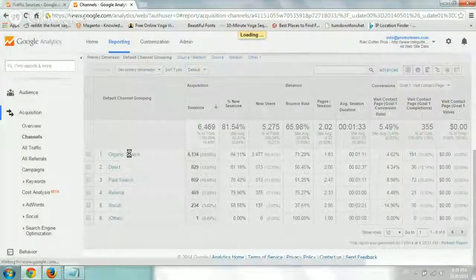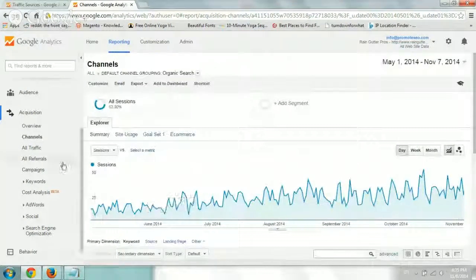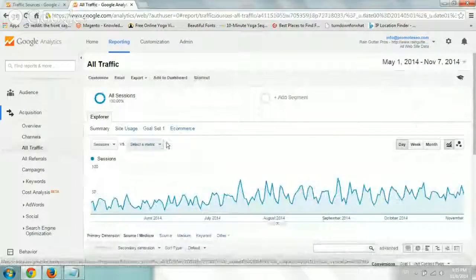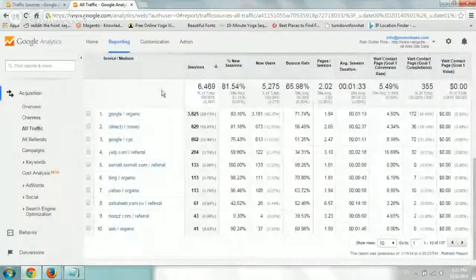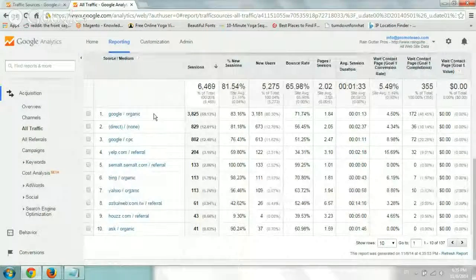So now let's say I go to all traffic, which is another one. Instead of segmenting them to all of the organic and all of the paid, if I click on all traffic, I'll be able to see all the different source and mediums, right? So maybe Google organic and Yahoo organic are very different. Maybe people that come from Yahoo or people that come from MSN.com and search for your brand or something you're ranking for, maybe they're doing better than Google. So you want to always split the segments. Don't group too much together. Don't take too many of the averages.